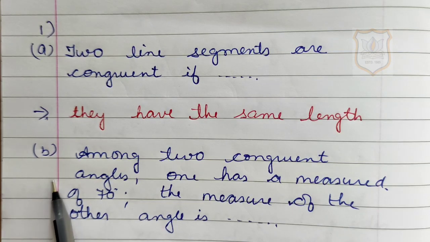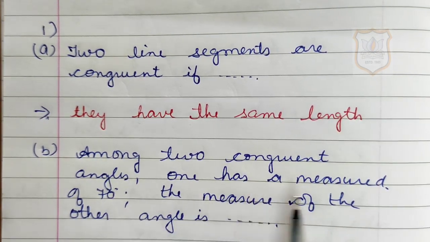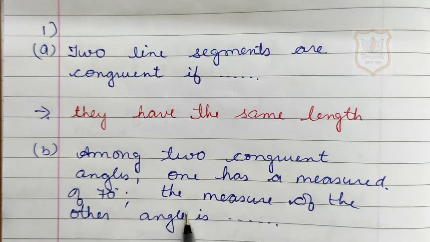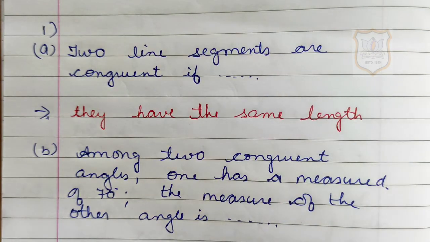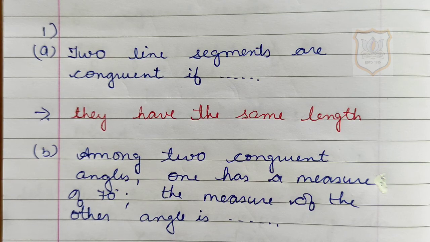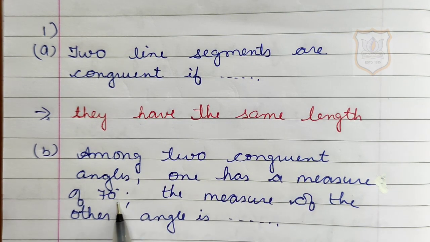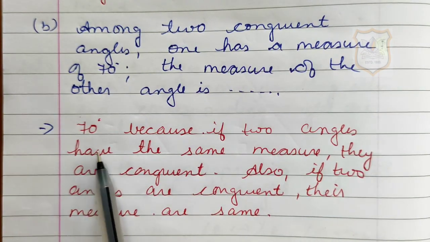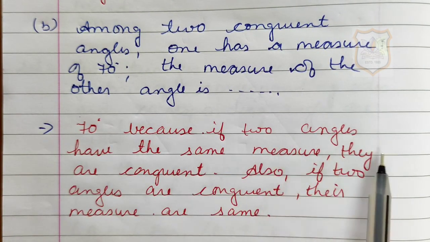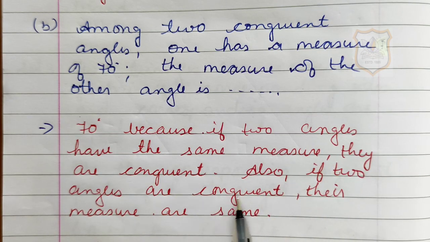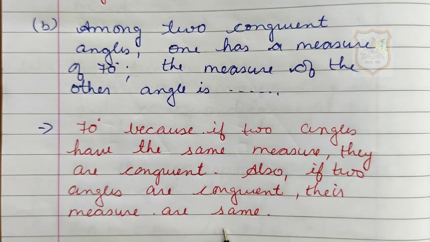Now B part of question number 1. Among two congruent angles, one has a measure of 70 degree. The measure of the other angle is dash. Students, as I have explained you in the introductory video, if the two angles are of same measure, then only the two angles are congruent. So if one of the measure of the angle is 70 degree, the measure of the other angle would also be 70 degree. So the answer is 70 degree, because if two angles have the same measure, they are congruent. Also if two angles are congruent, their measures are same.